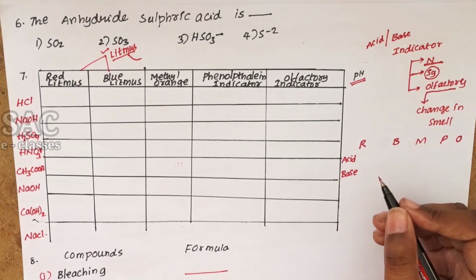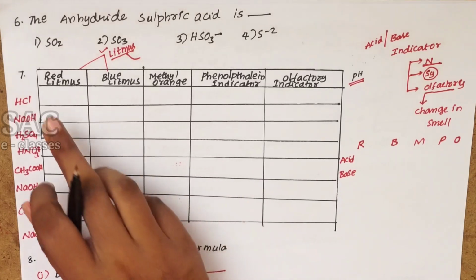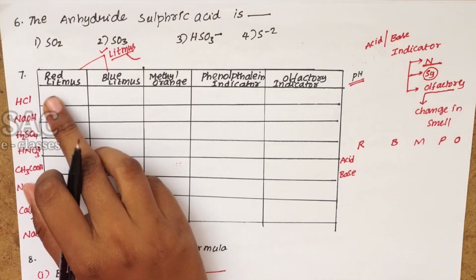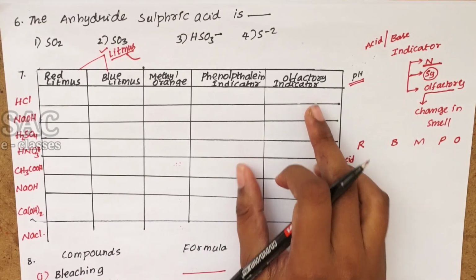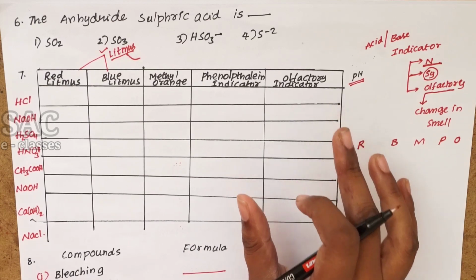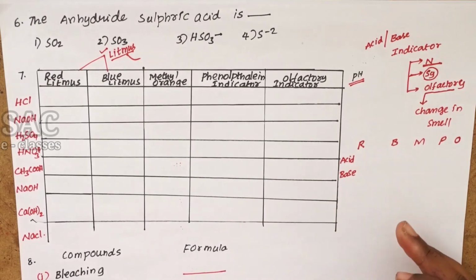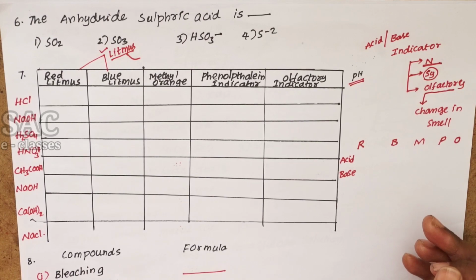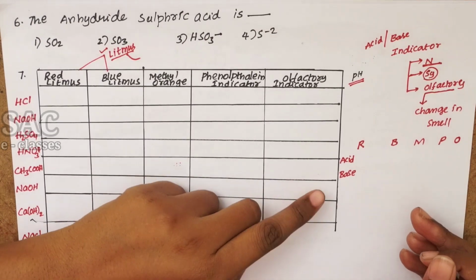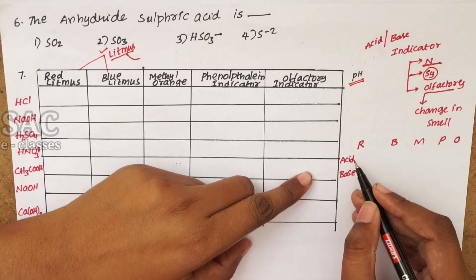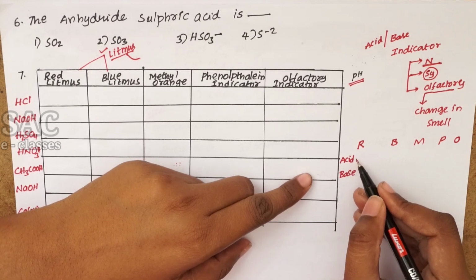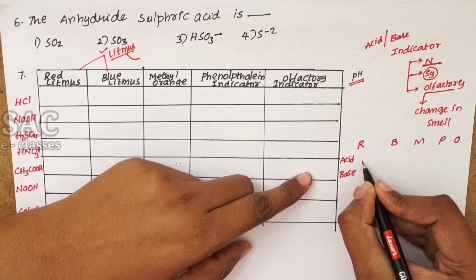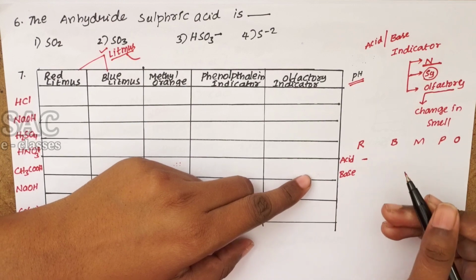As we discussed, these indicators from red litmus paper to the olfactory indicators just identify whether it is an acid or base. But how? By giving diverse color changes. Whenever you treat an acid with the red litmus paper, there is no change in color.